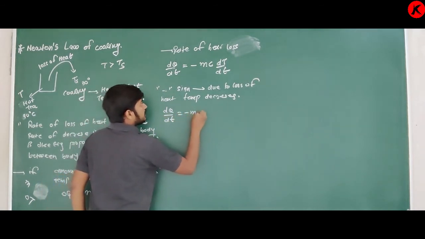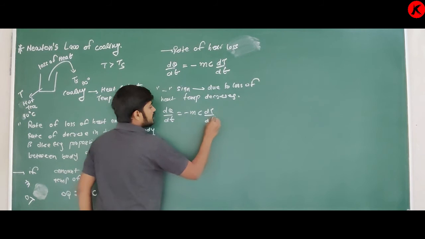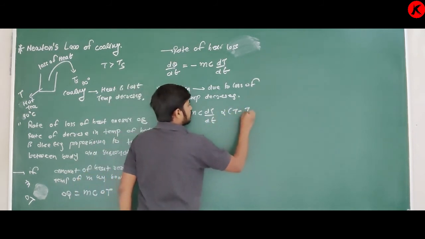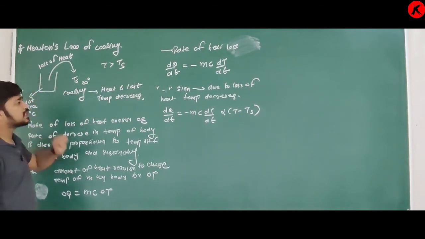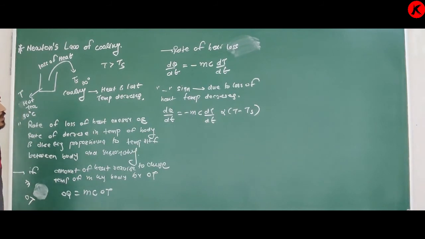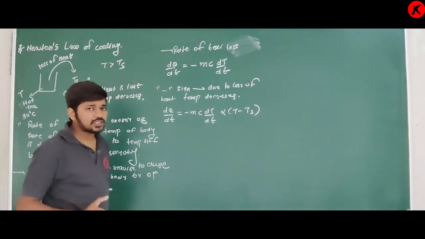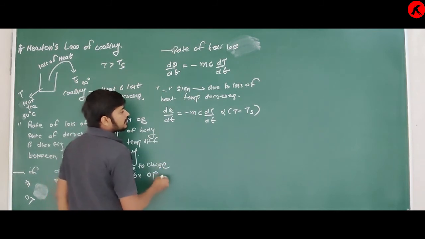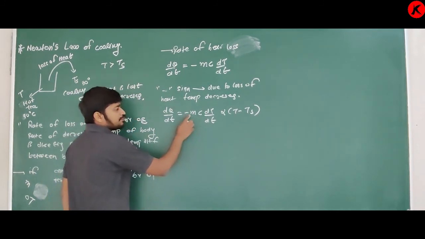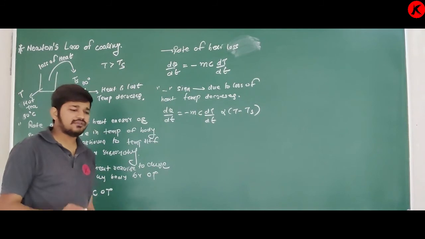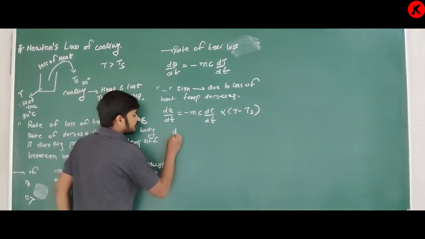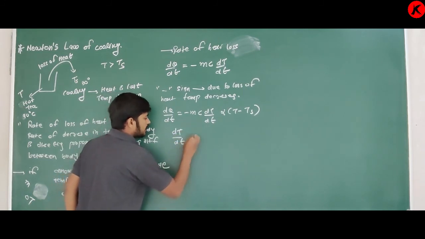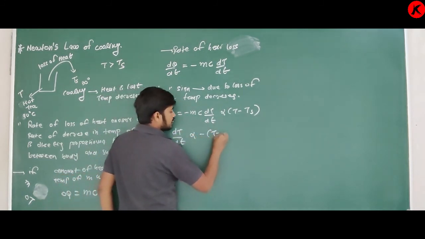Okay, so now according to Newton's law of cooling, I can write dQ upon dt is equal to minus mc dT upon dt, is directly proportional to T minus Ts. What is T minus Ts? T is the temperature of the body and Ts is the temperature of the surrounding. If I take the mass of the body as constant, and c is also constant, I can write dT upon dt is proportional to minus (T minus Ts).